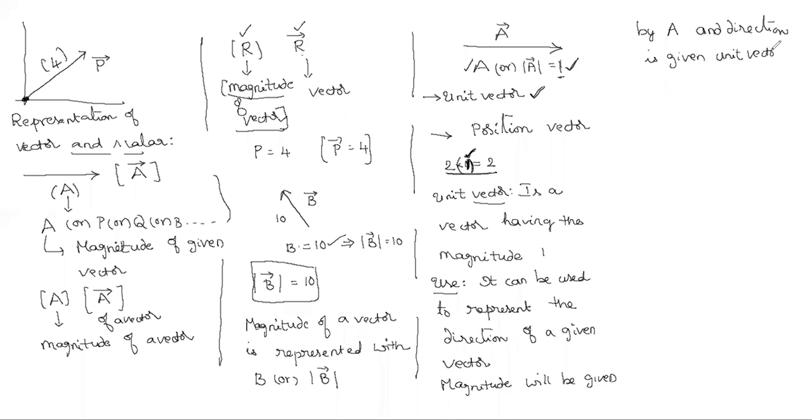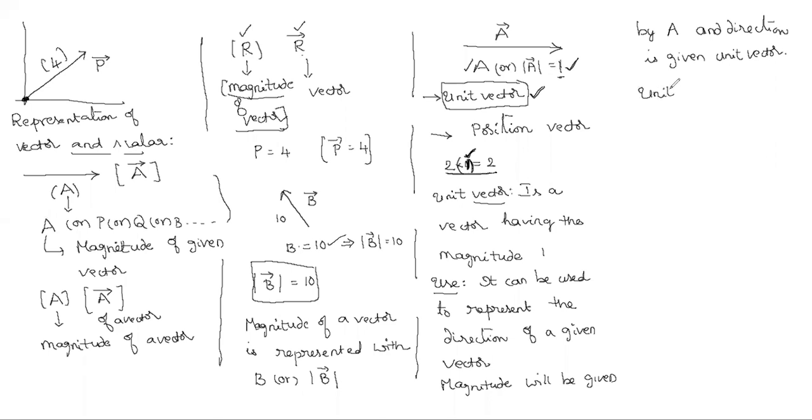Then here you may ask, sir, to distinguish the unit vector from the other vectors, will you please represent the unit vector with a separate representation? Sure, for your sake, we are representing the unit vector.